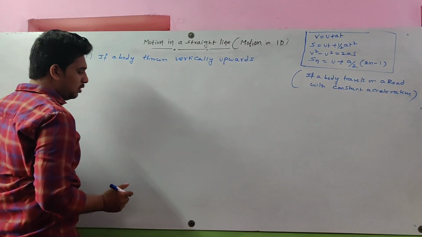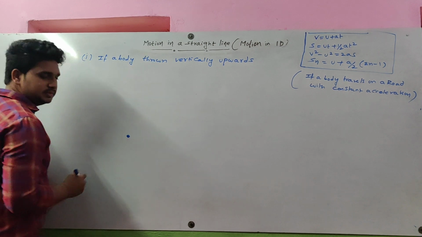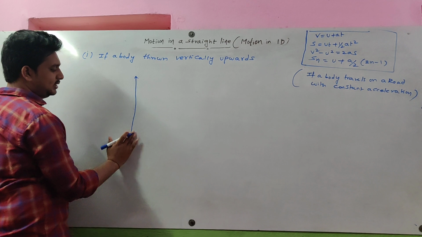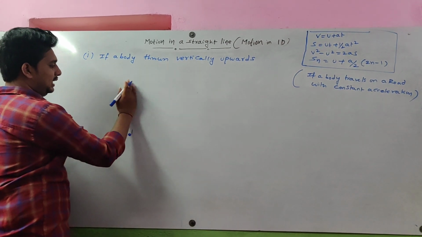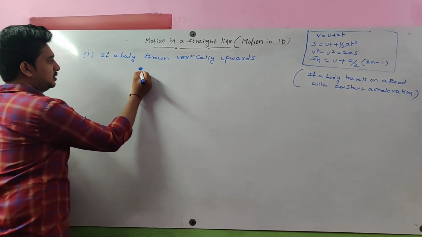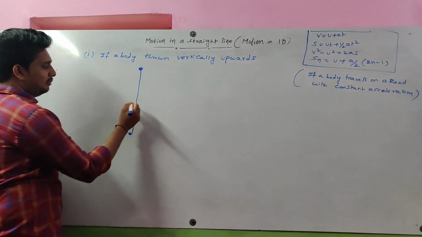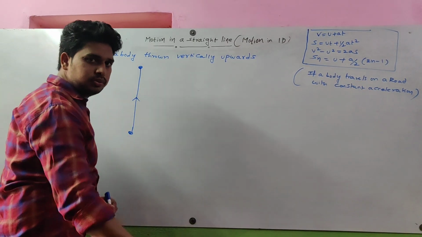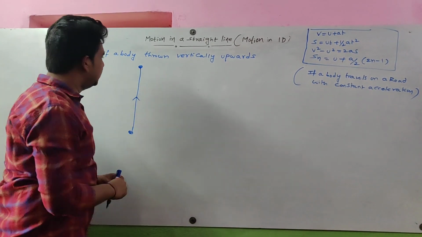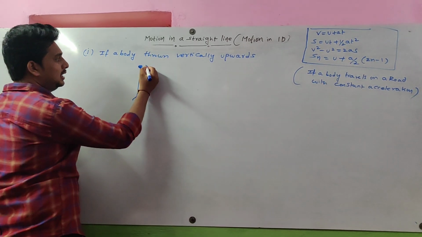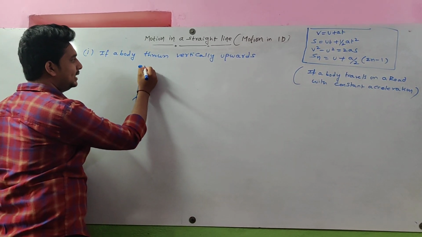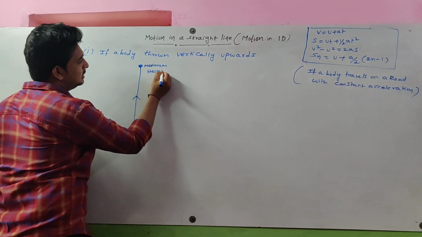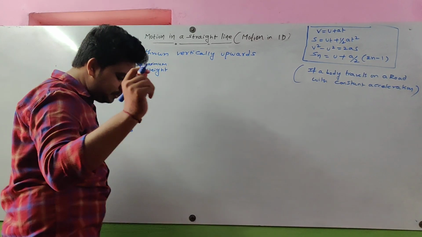Body thrown vertically upwards. Body means I consider one pebble or a stone. This stone is thrown vertically upwards. Initially the stone is here. It is thrown vertically upwards, and after a certain time it reaches some maximum height. Okay. And one more important thing here.